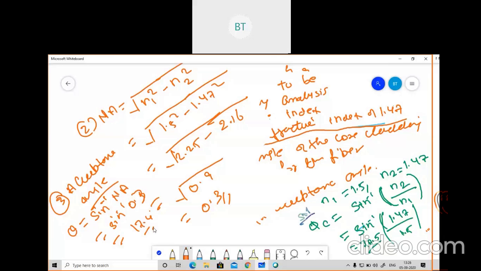So I think this is clear to you. Are you having any doubt in this problem? Based on the refractive index of cladding and core, we have solved a question. You only have to remember 3 formulas: how to calculate the critical angle, how to calculate the numerical aperture, and how to calculate the acceptance angle. If this part is clear to you, I will perform an experiment on the hardware kit, and I will share the link next week whenever the lab session is there.